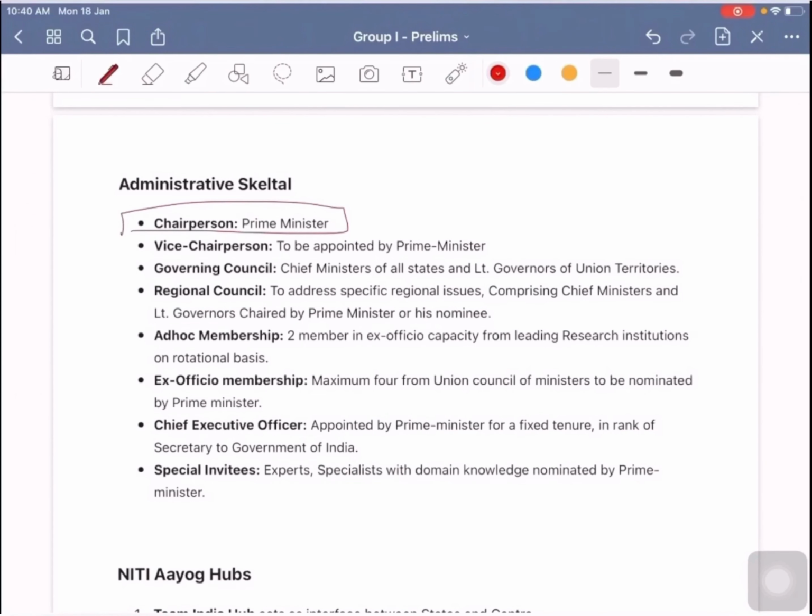The basic or important issues you have to remember here is that it is chaired by the Prime Minister, and the members include lieutenant governors of union territories and chief ministers of all states, and regional councils, and ex officio membership of maximum 4 Union Council of Ministers. These are the important aspects that you need to stress as far as the administrative skeleton is concerned.